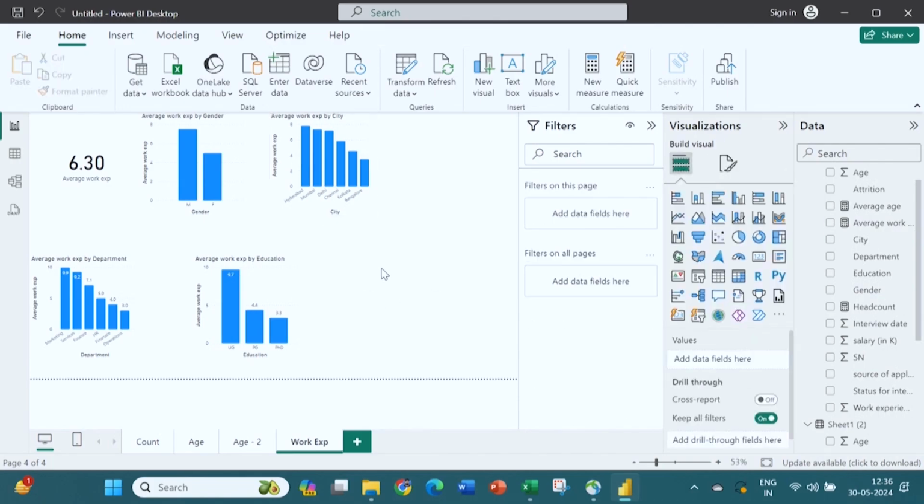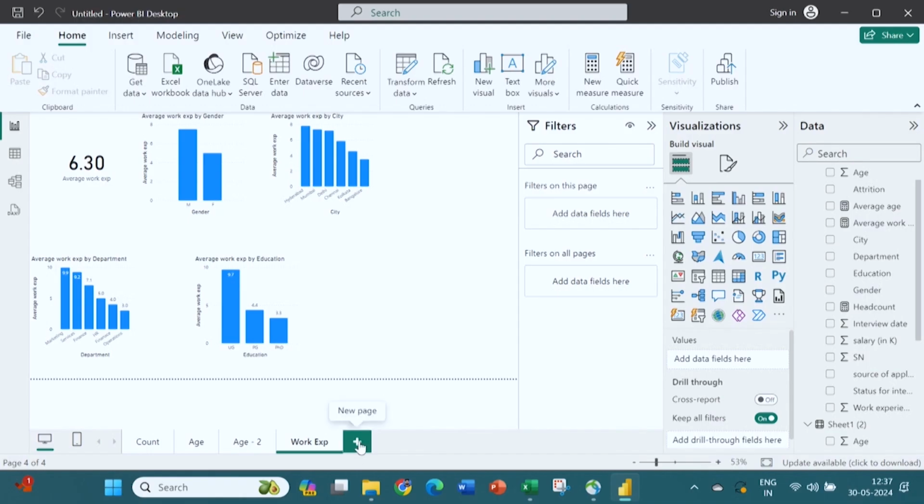So, what are the things that we have calculated? Average experience by gender, average experience by city, average experience by department, average experience by the education. So, that is how you got this data. Right now, you can tell a story about the average work experience from all aspects: education, department, gender, total and city, that average, and then you can make a decision related to it.